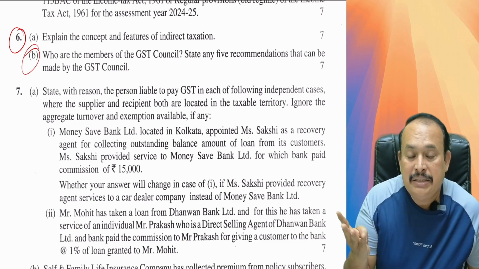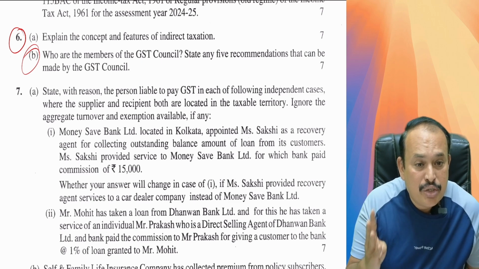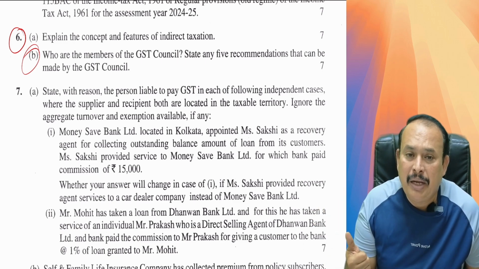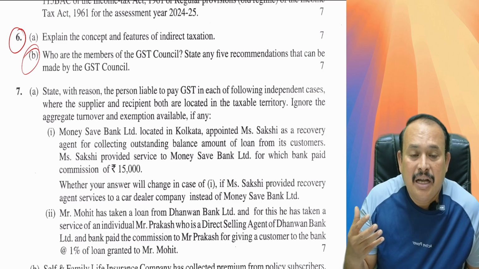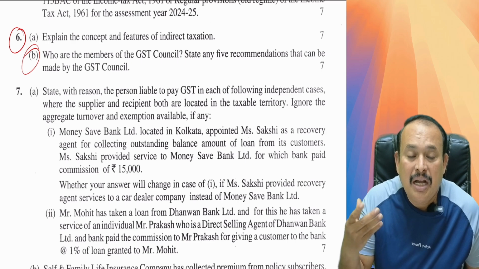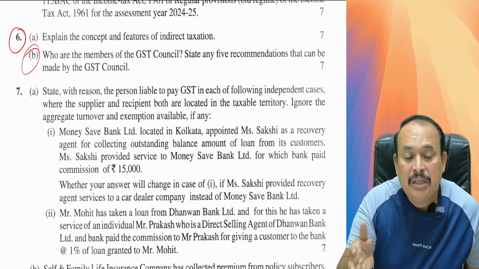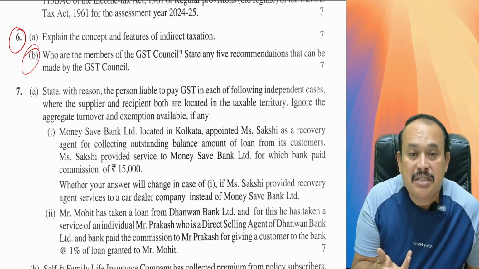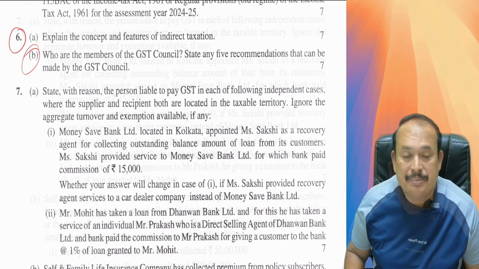Further, the GST Council provides dispute resolution solutions between the states while implementing the GST. 5th point, the GST Council recommends modifications and updations from time to time in the rules and notifications. Based on their recommendation, the government issues the notifications to implement the amended provisions by inserting the rules and notifications.